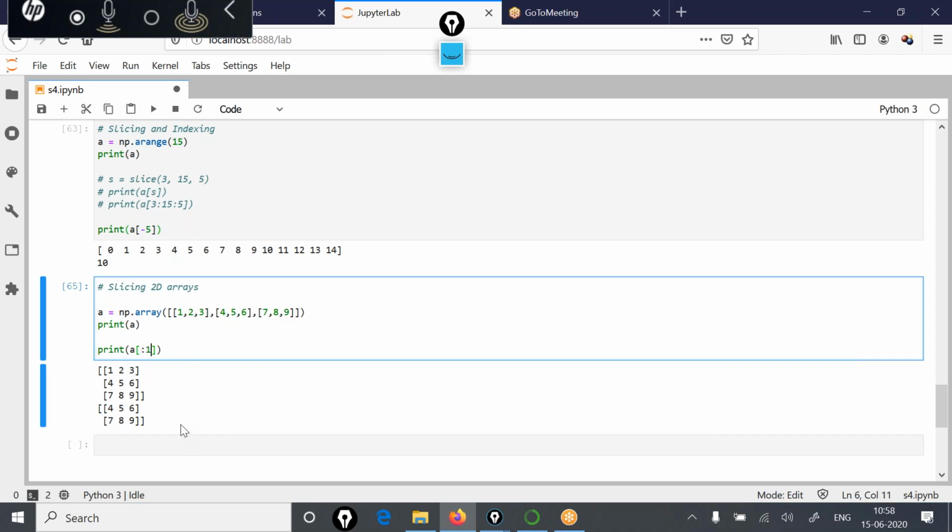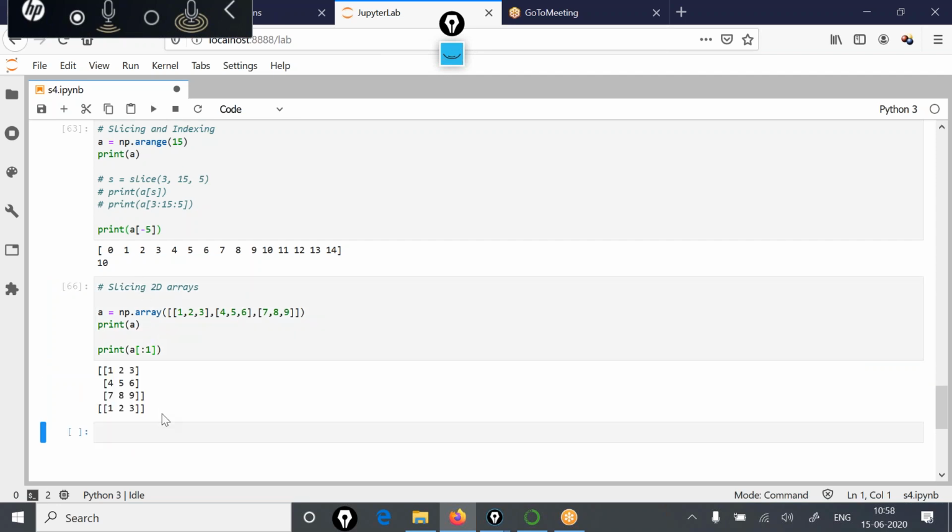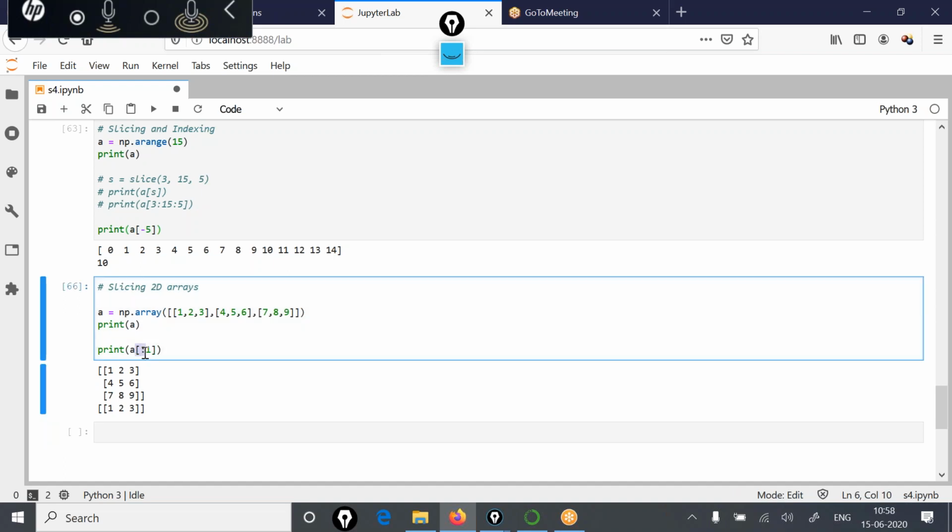But if you specify this 1 at the second position and now run, you'll see that starting from first, because at first position you have not mentioned anything, going up to this index minus 1, that means the first row only. That's why it has displayed the first row only. But if you write 2 over here, then starting from 0 going up to 2 minus 1, that is 1, the 0 index and the 1 index rows would be displayed.